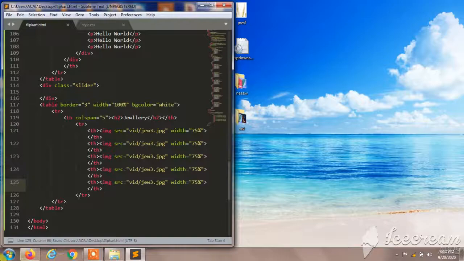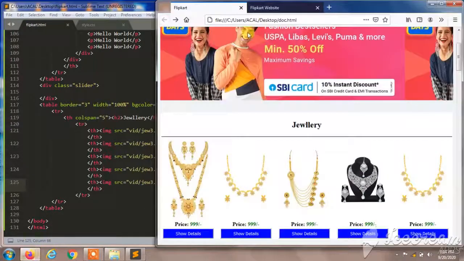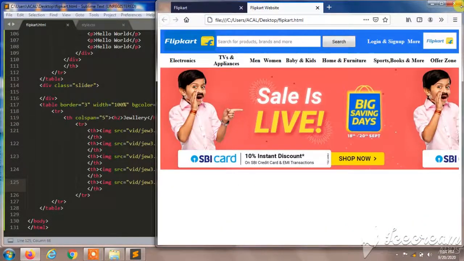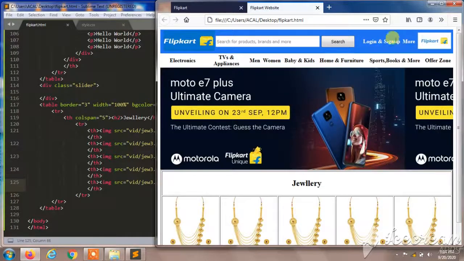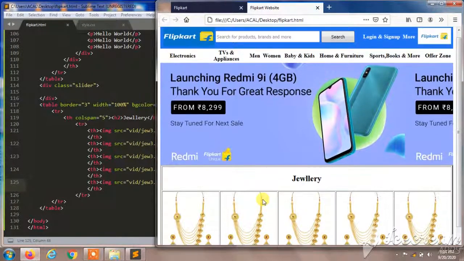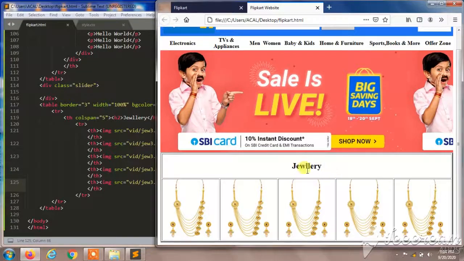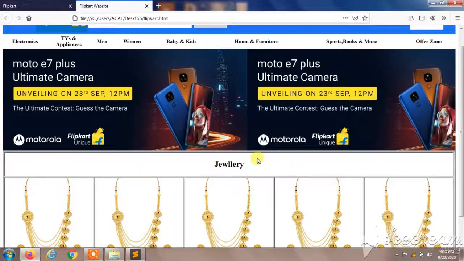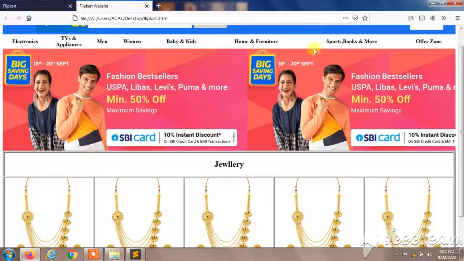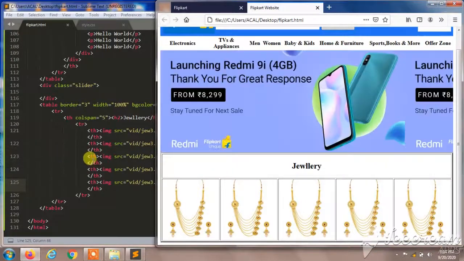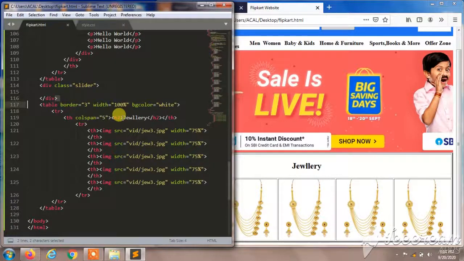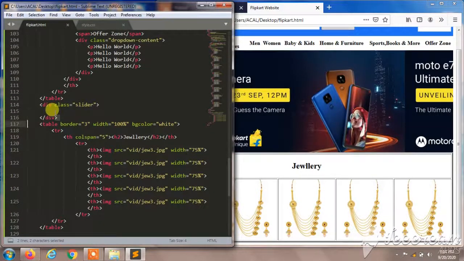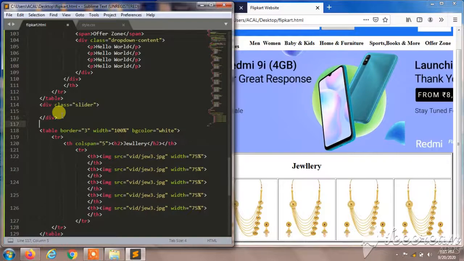Let's see what will happen. Come back to your web page and refresh it. So you can watch, it was printed 5 times. Over here, a single image printed 5 times, and we are going to copy this for 10 times, I think.